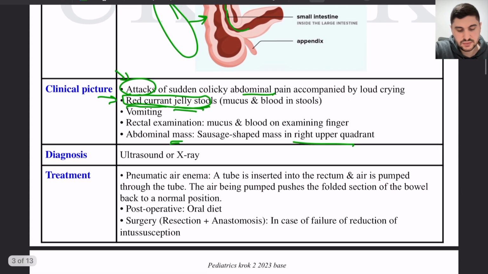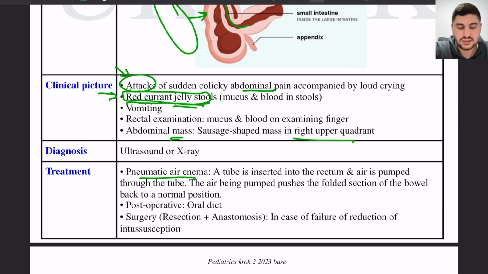The treatment is by pneumatic air enema, which is basically a tube entered into the rectum and air is pumped through this tube so that we push the folded section back to the normal position.